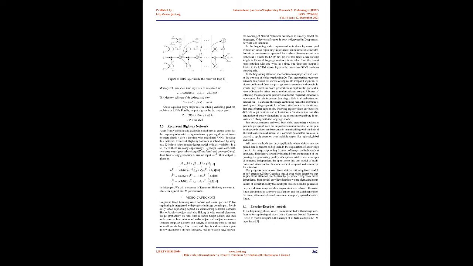Video classification is now widespread in deep neural network construction. In the beginning, video representation is done by mean pool features for video captioning in recurrent neural networks. Encoder-decoder is an alternative approach where L frames are encoded first, one at a time, into the first layer of a 2-layer LSTM, where L is a variable length. A natural language sentence is decoded from that latent representation one word at a time. The output at one time step is fed to the second LSTM layer in the meantime. S2VT has been showing this.